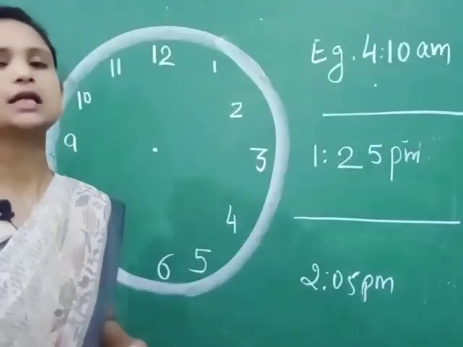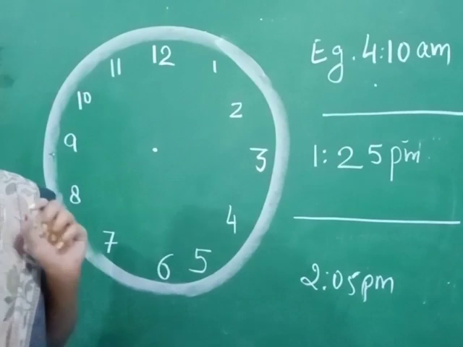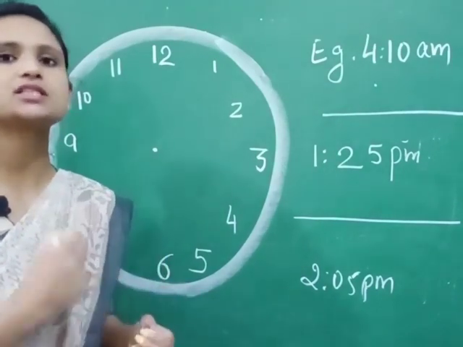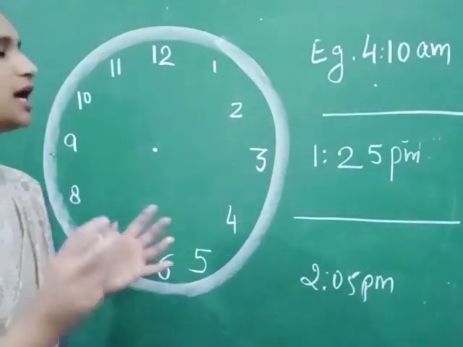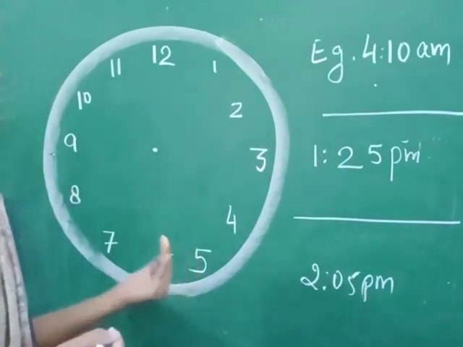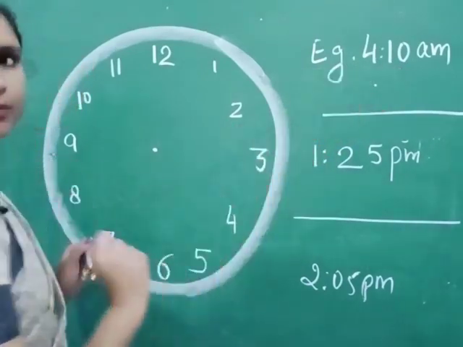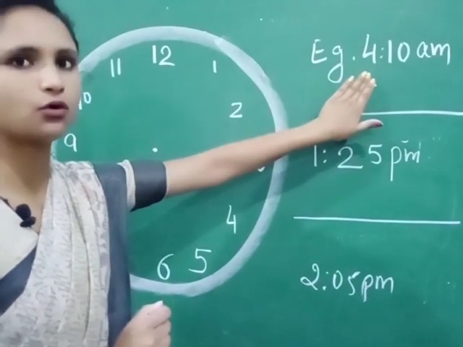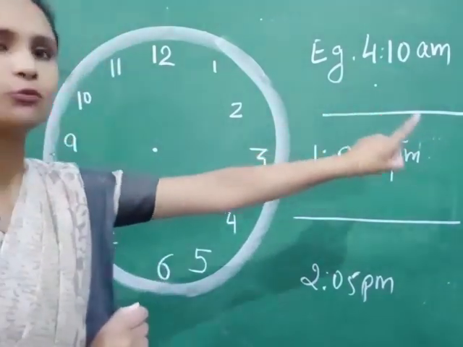Now we will be learning about telling the time. First we will learn how we can tell the time in minutes past. How we have to write the time when we have to tell the time in minutes past. Let us take an example of 4:10 AM. It is hour 4 and minutes 10, and AM is morning time.